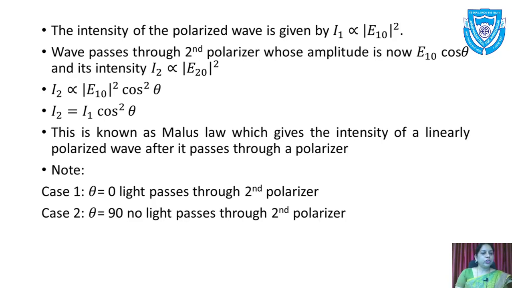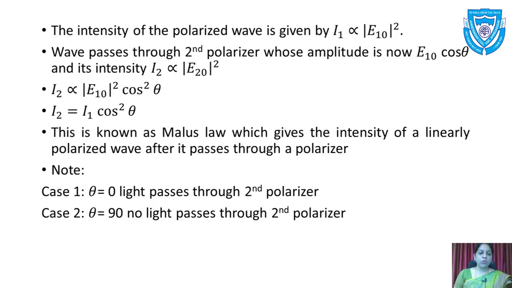So I2 is proportional to |E10| squared cos squared theta, that is, I2 equals I1 cos squared theta. This is known as Malus law, which gives the intensity of a linearly polarized wave after it passes through a polarizer.